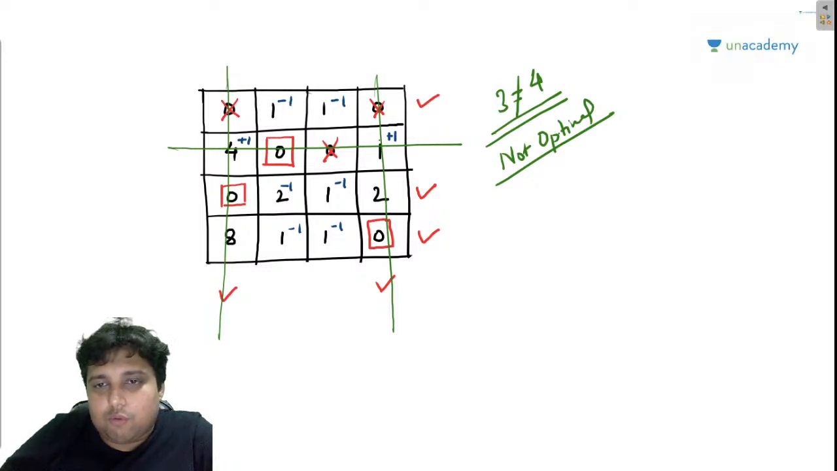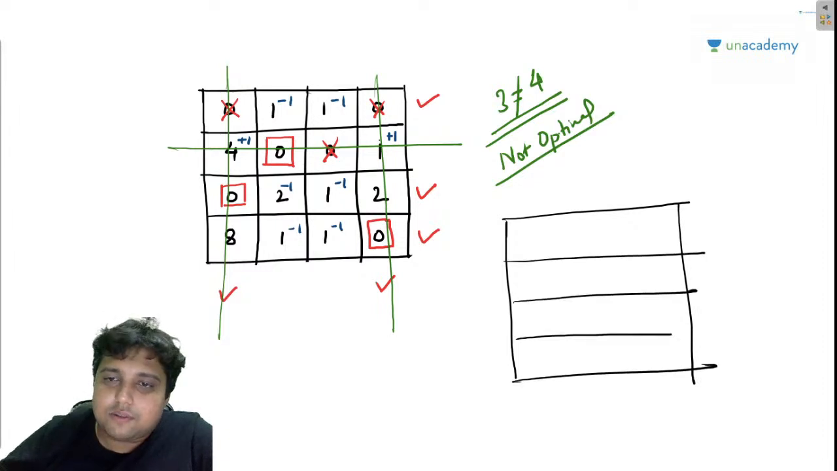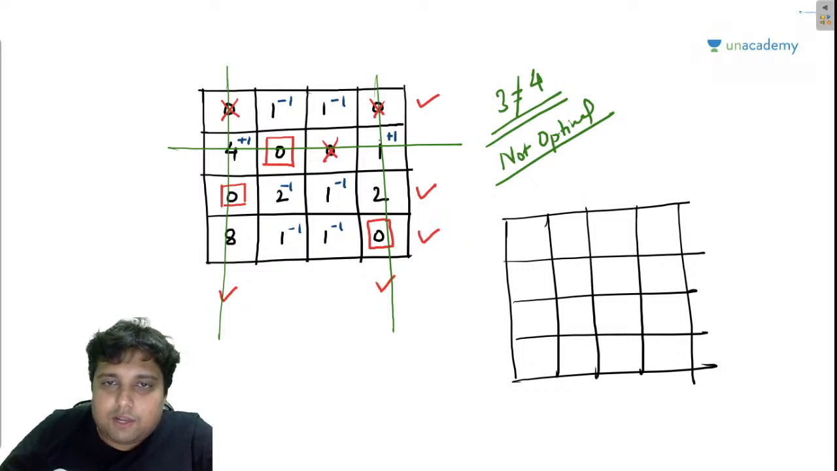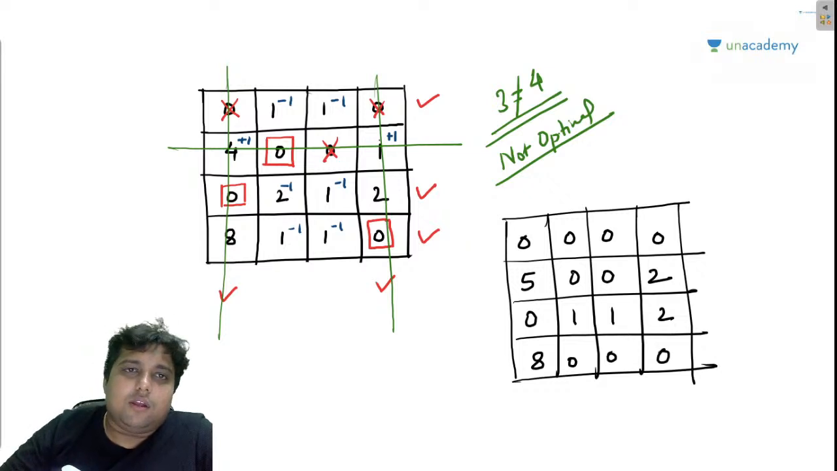Now guys, I am going to make another matrix. So this will become 0 0 0 0, 5 0 0 2, 0 1 1 2, 8 0 0 0. Okay? So now I am going to again make assignments.